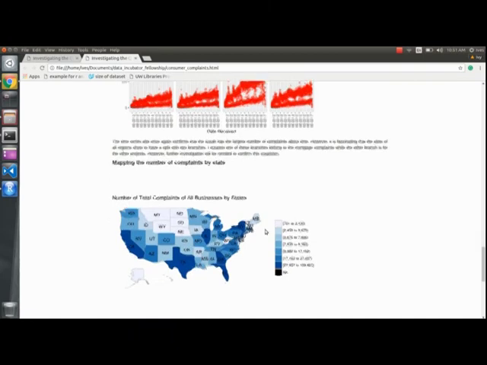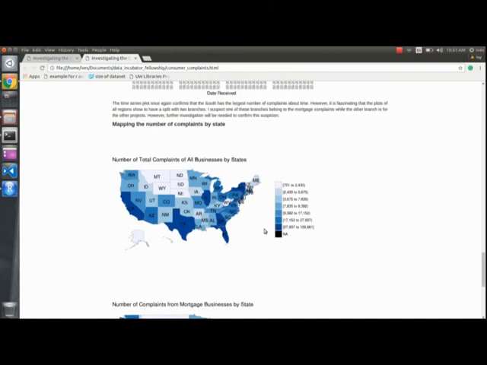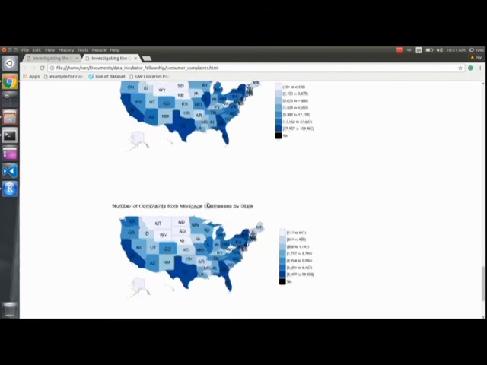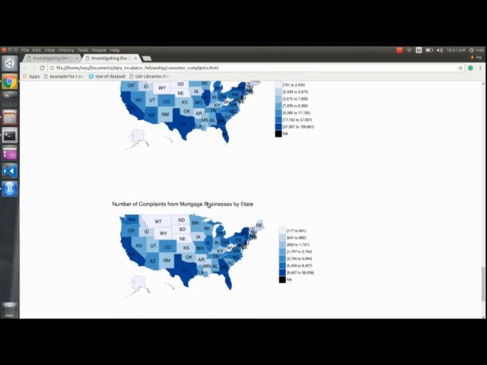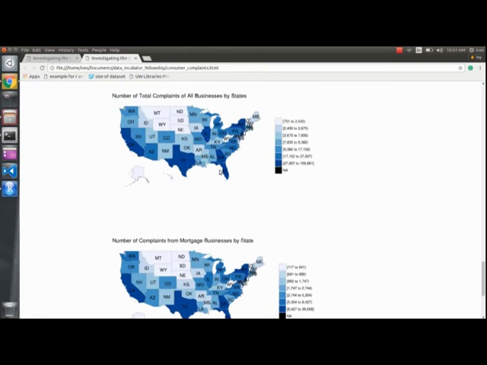And then finally, I generated 2 curve plots for this data set. One shows the number of total complaints for all businesses by state, and the other one is the number of complaints from only mortgage businesses by state. However, since the population distribution, once again, was not factored into my data analysis, these plots still need further improvement to really point out how the distribution of complaints that were filed can be seen.